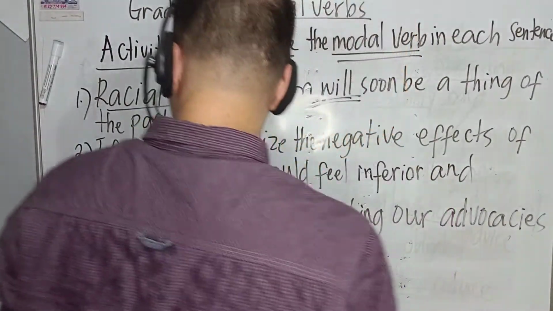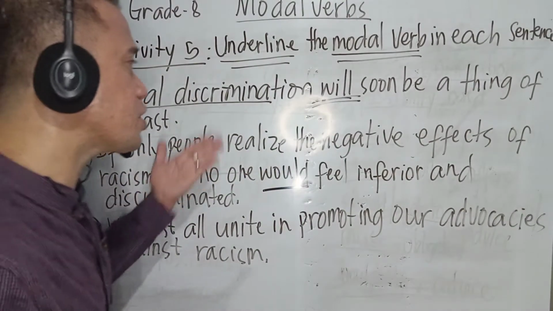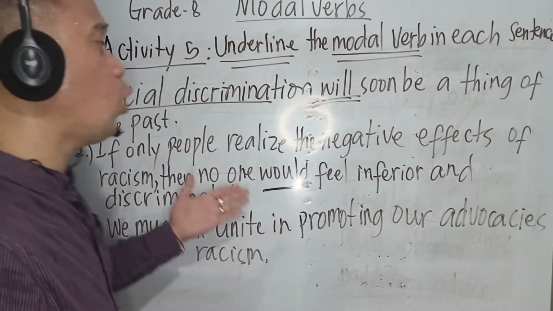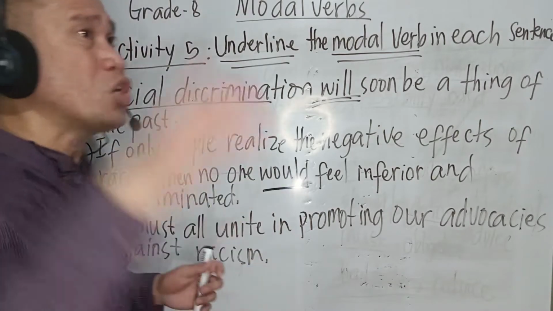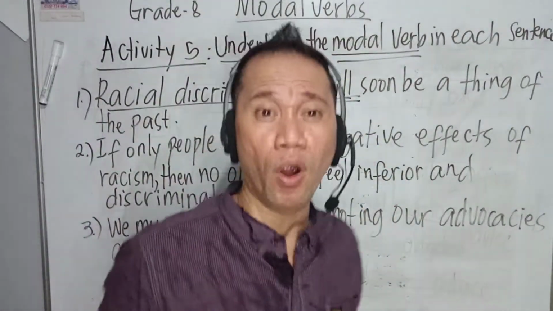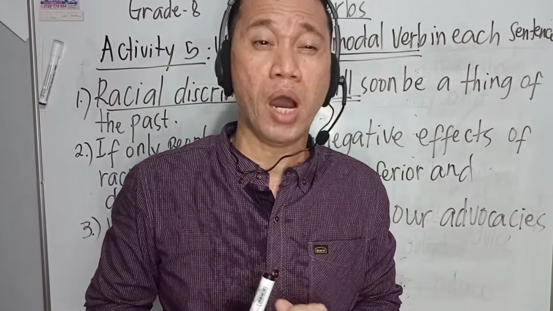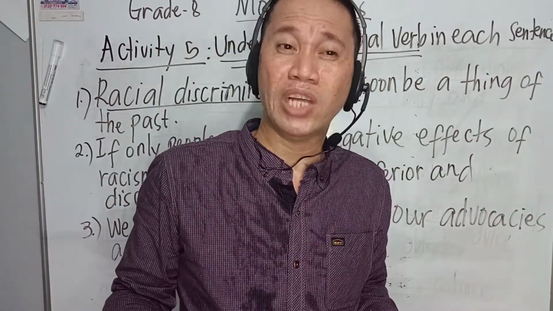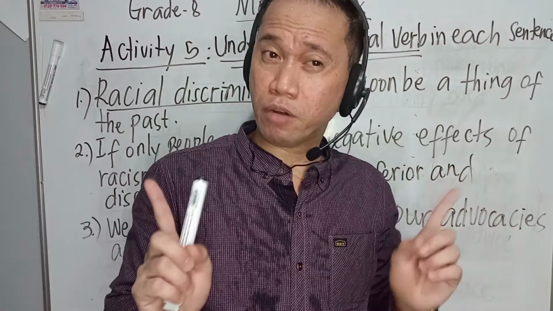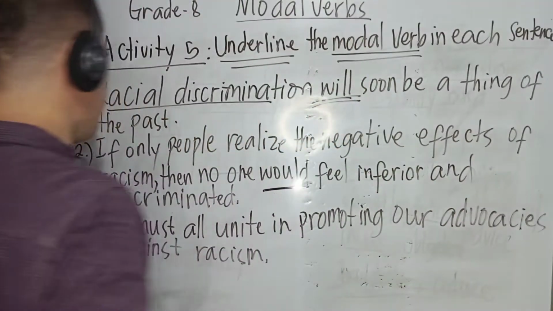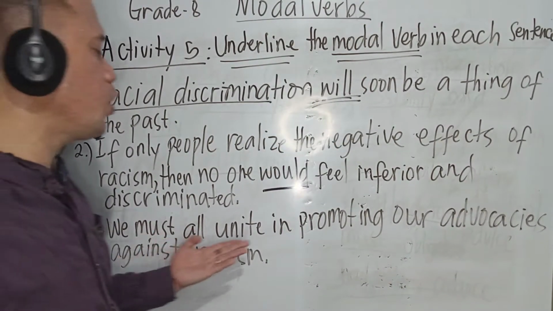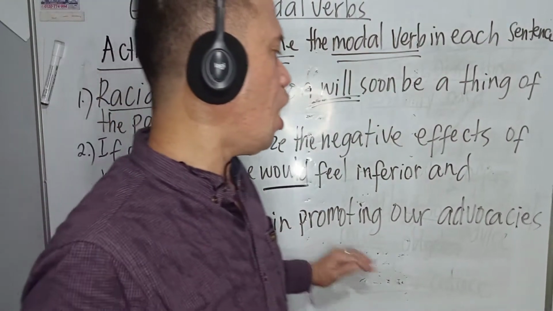Here you realize that if only people realize the negative effects of racism, then no one would feel inferior and discriminated. So he is wishing that no one will be discriminated about race or racism, right, my dear viewers?